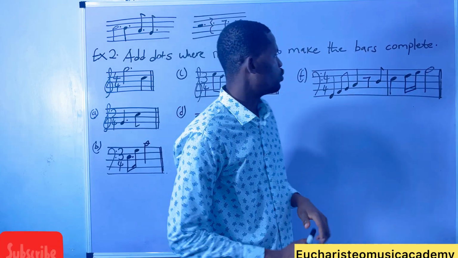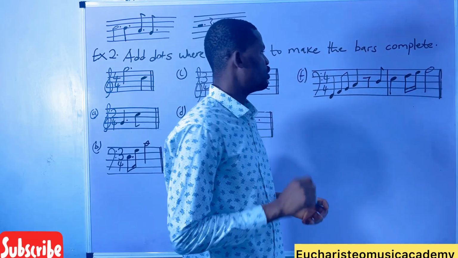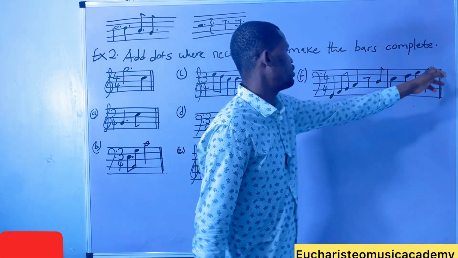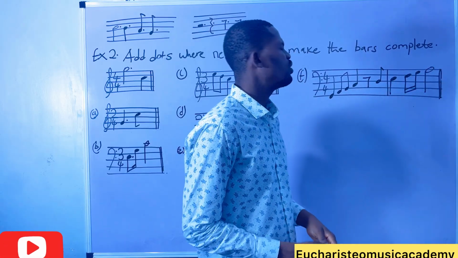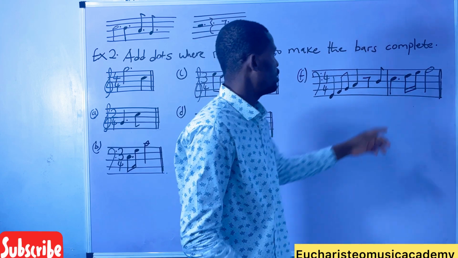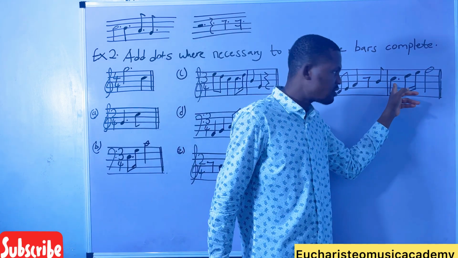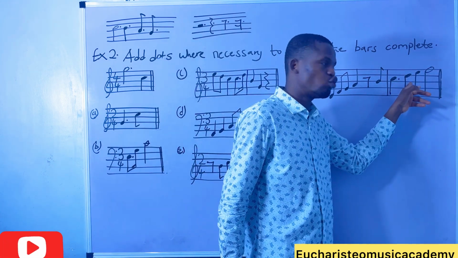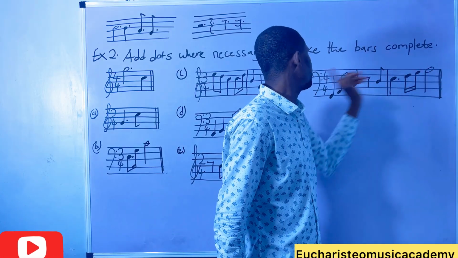Okay, now we need to put a dot somewhere. Already 2, 3.5. We need the half. But the dot is quaver. If the dot is on the quaver it will give us 1.5 beats plus half, that's 2, plus 2, that's 4.